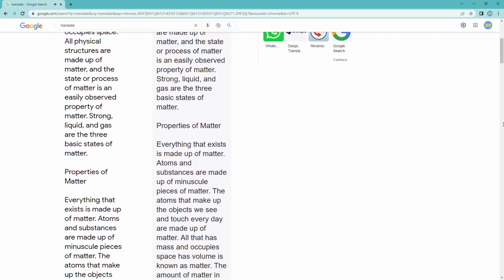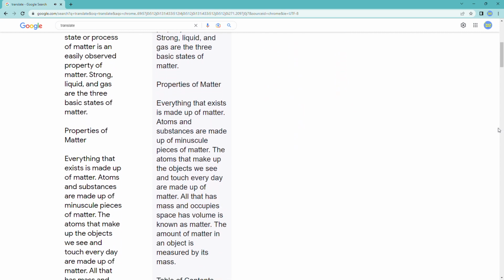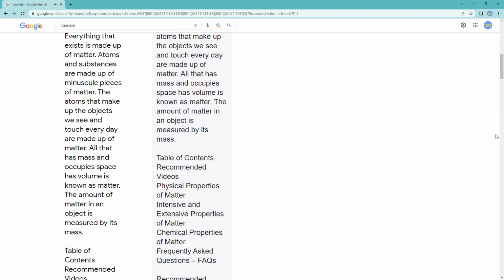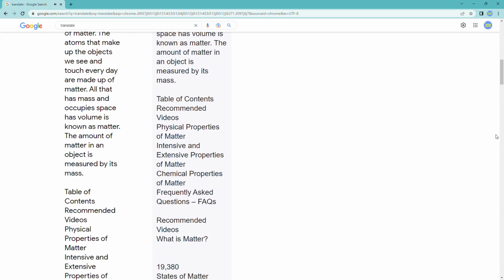Properties of matter: everything that exists is made up of matter. Atoms and substances are made up of minuscule pieces of matter. The atoms that make up the objects we see and touch every day are made up of matter. All that has mass and occupies space, that is, has volume, is known as matter. The amount of matter in an object is measured by its mass.